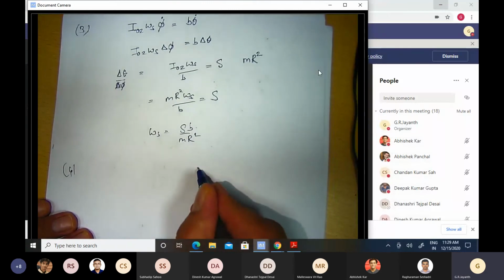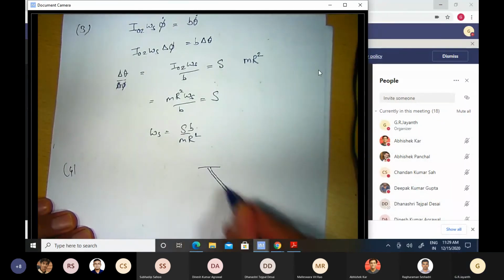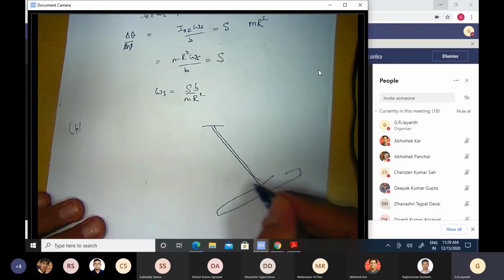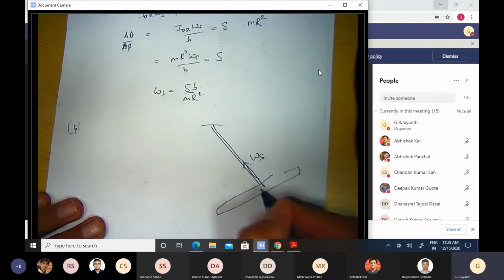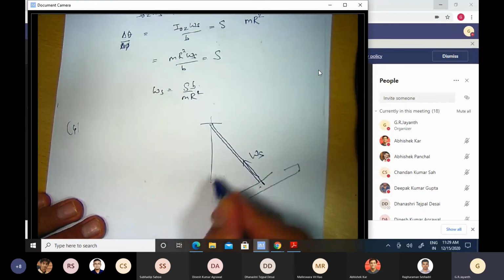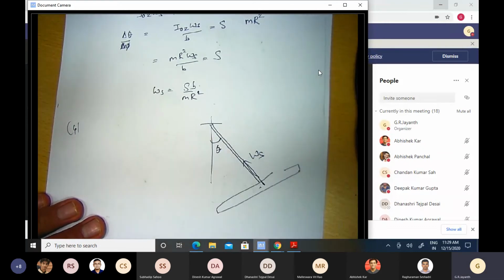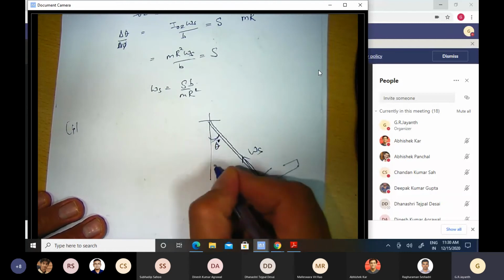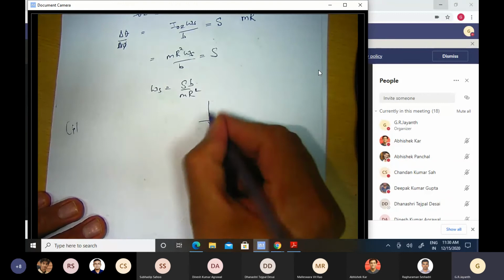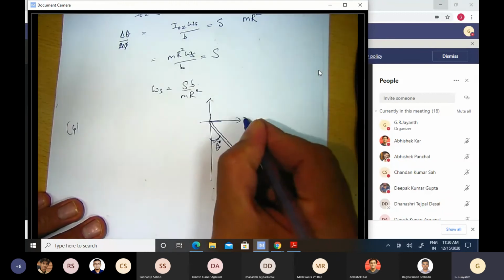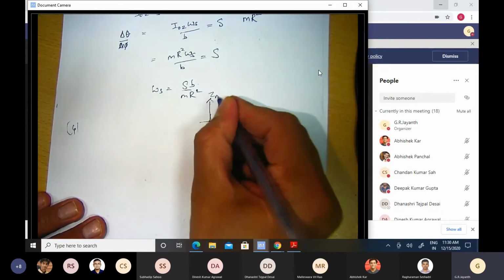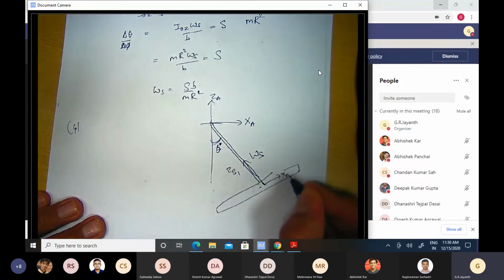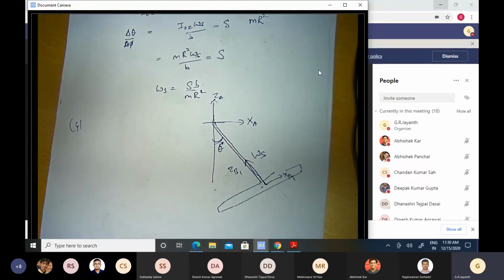So let me just draw a schematic here. Okay, so this is spinning at omega s relative to the rod. Okay, and the rod itself is changing its orientation at a rate theta dot, the orientation of the rod with respect to the vertical is theta. Okay, so this is XA, ZA. This is ZB1, this is XB1. Okay, so what is the net angular velocity?